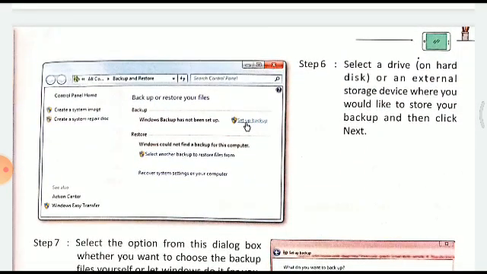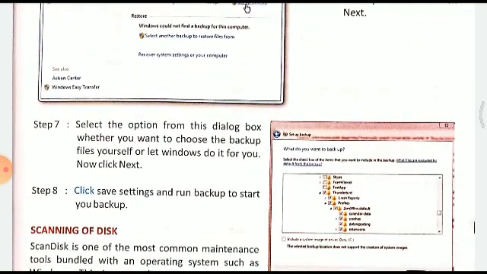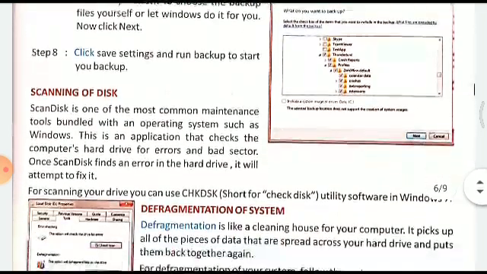Now, we need to select a drive or an external storage device where you would like to store your backup and then click next. Then step 7, select the option from this dialog box whether you want to choose the backup files yourself or let Windows do it for you. Both options are there. If you are not able to understand, then let Windows do it. Click save settings and run backup to start your backup.